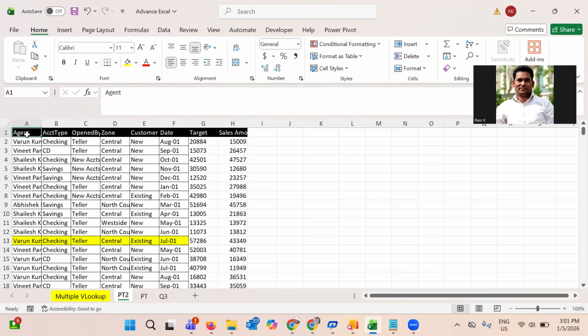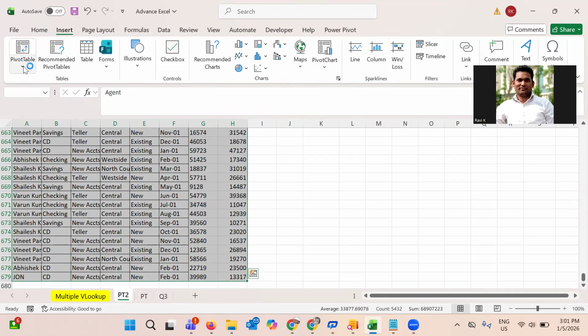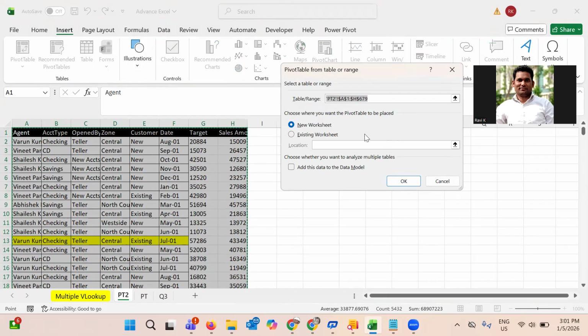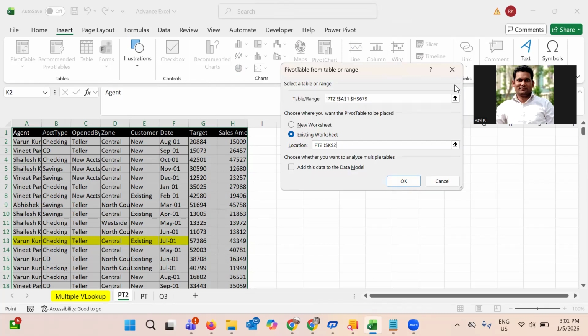So the first thing I'm going to do is create a pivot table. Go to Insert, then PivotTable. There are two options before we insert: a new worksheet or an existing worksheet. I'll show it in an existing worksheet, so we select the existing worksheet and the location where we want to create the pivot table.